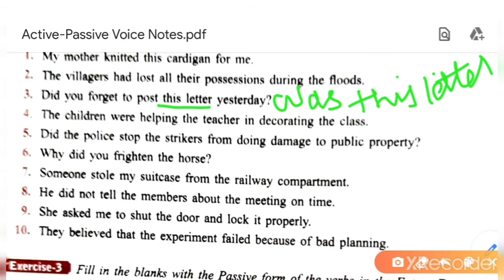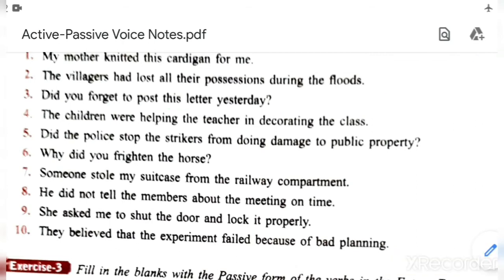Understood? Next one is, the children were helping the teacher in decorating the class. Here, after the verb, the teacher is given, so it is object, the teacher. Okay, so the teacher was being helped in decorating the class by the children. I repeat the answer. The teacher was being helped in decorating the class by the children.